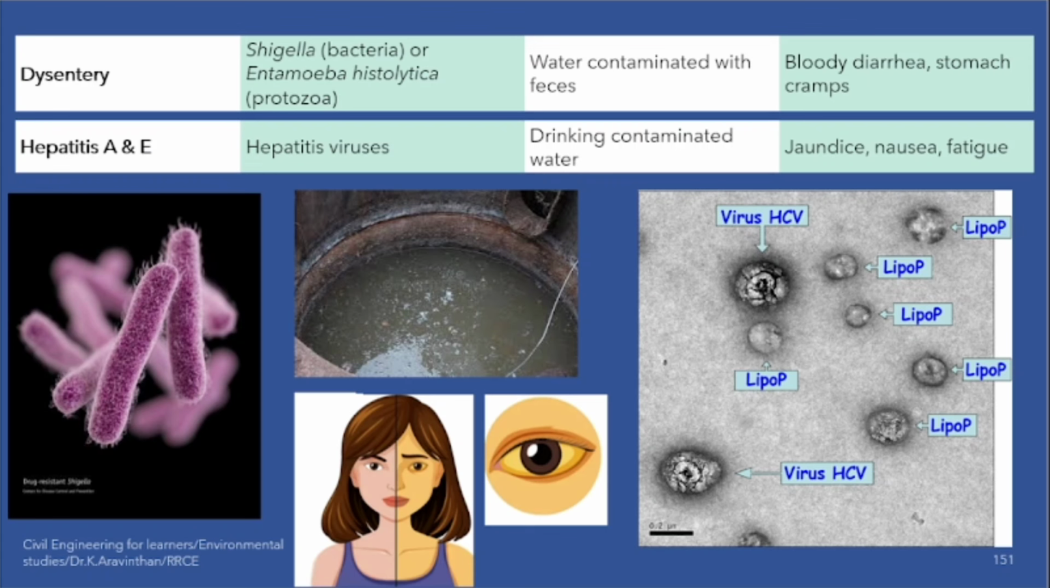Have you seen during jaundice? They will check the eyes, then only they will confirm. If it is pale yellow or yellow, they will confirm that hepatitis virus, and jaundice will be only due to drinking contaminated water. Nausea and fatigue.